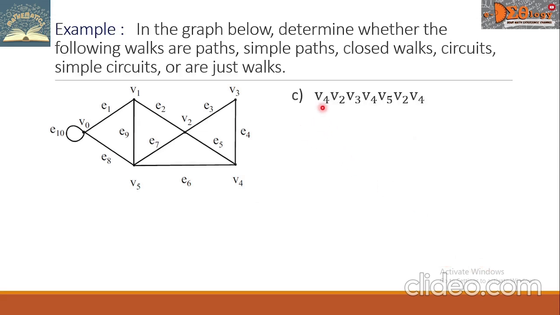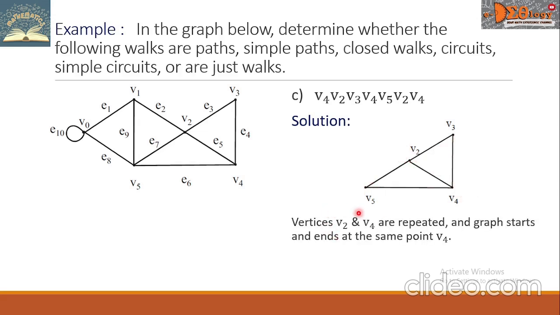Letter C, V sub 4, V sub 2, V sub 3, V sub 4, V sub 5, V sub 2, V sub 4. Let us try to track this walk. We will have a graph that looks like this. It starts with V sub 4, V sub 2, V sub 3, V sub 4, V sub 5, V sub 2, V sub 4.